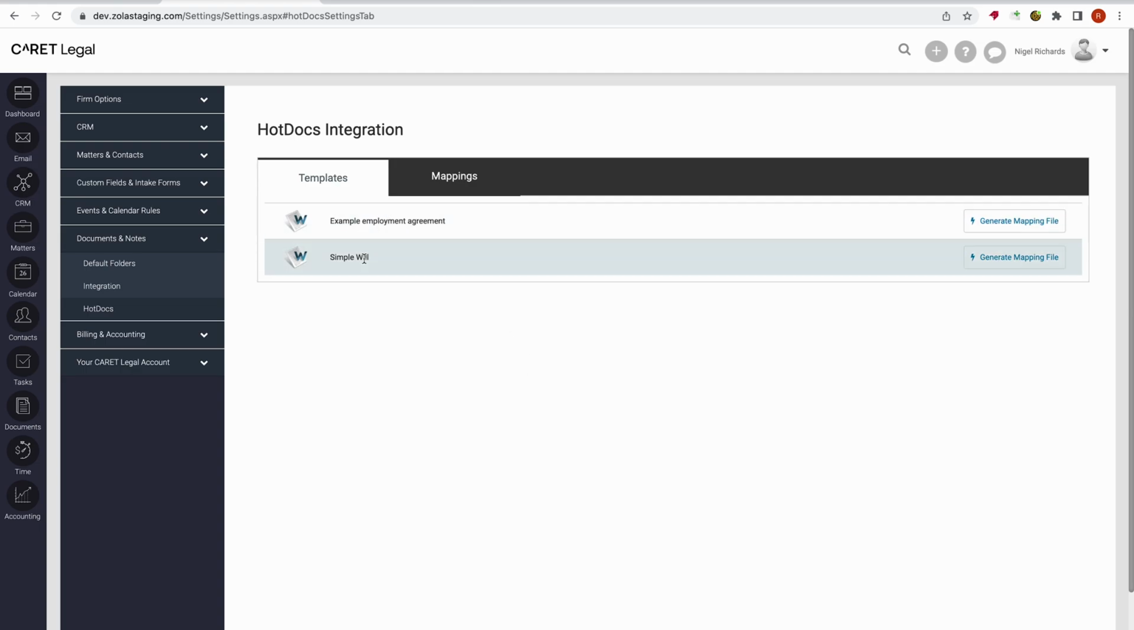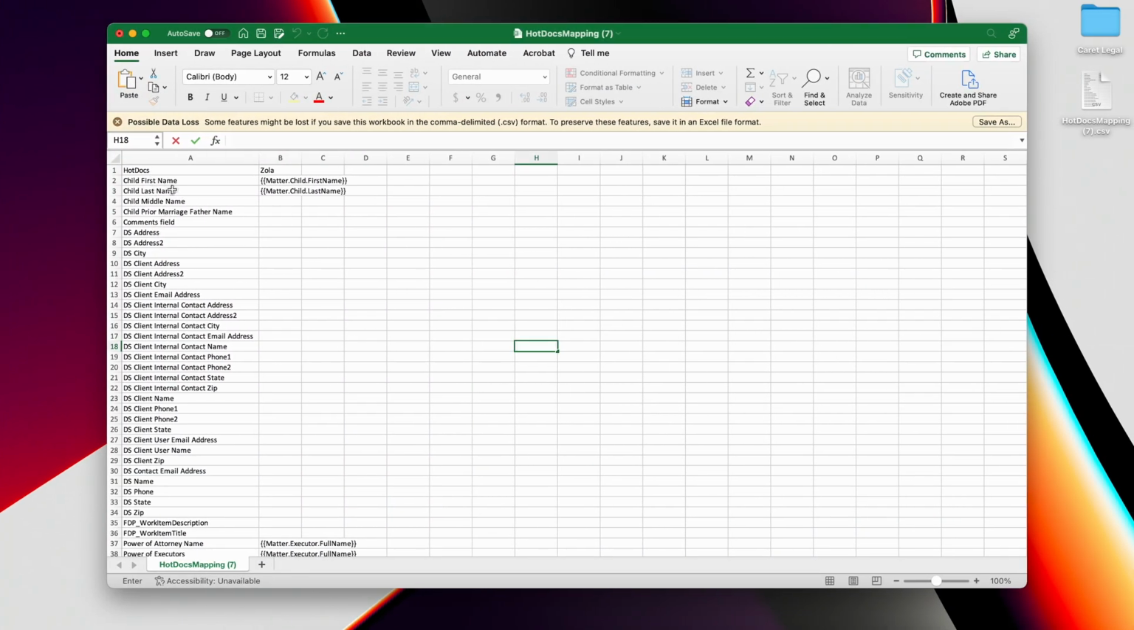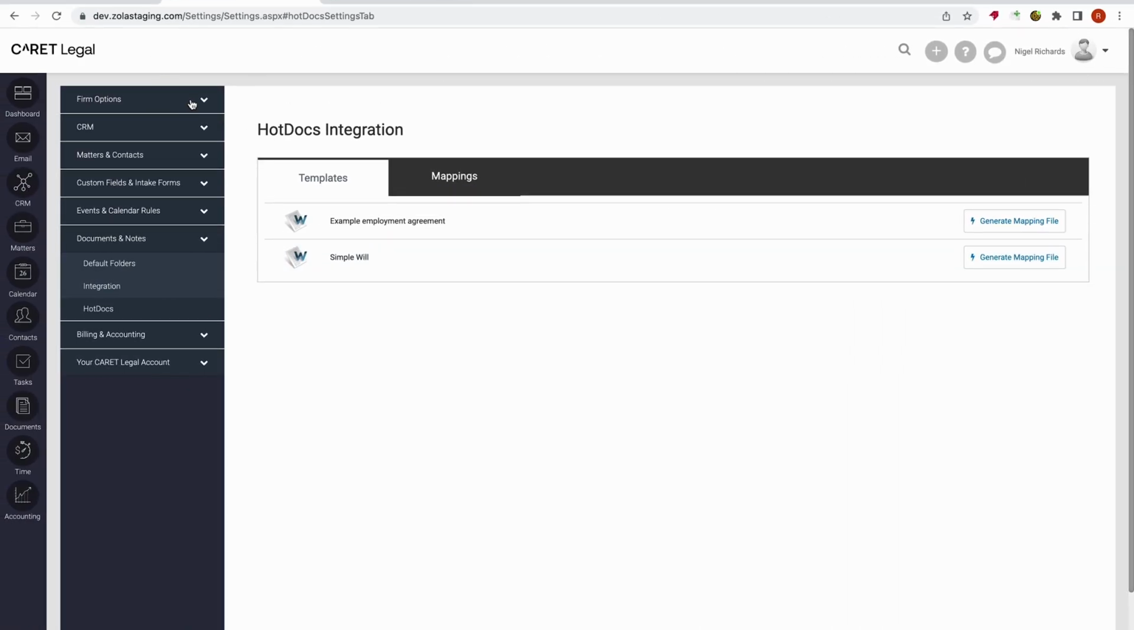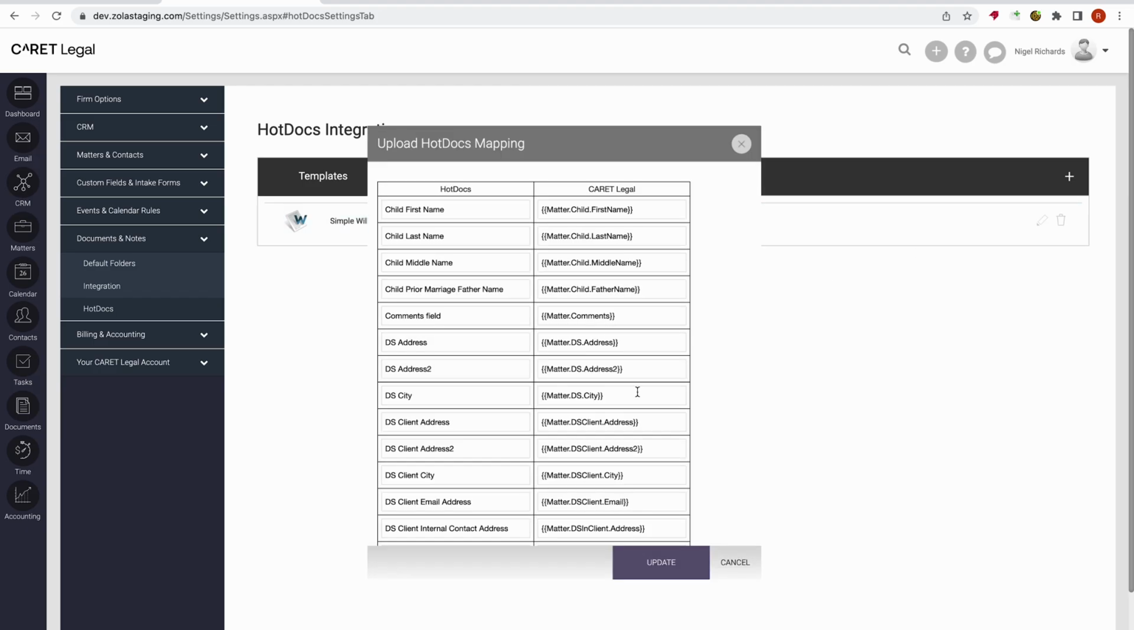Here you will see all of the templates that have been uploaded and any relevant mappings. To generate a new mapping, you will simply select Generate Mapping File, and this is going to download a CSV file letting you see all of the questions on your interview. In the secondary column, you will be able to paste in your CARET Legal merge fields, and these are going to be the ones taken within the Matter dashboard. Once a mapping has been completed, you can then upload it right within the secondary tab here. Once uploaded, you will then have the option to edit them within the application.